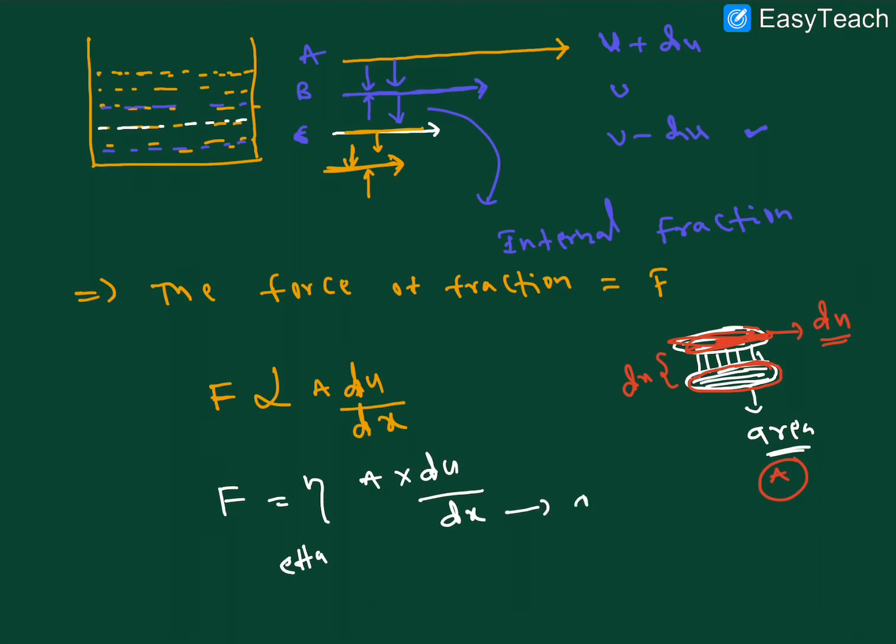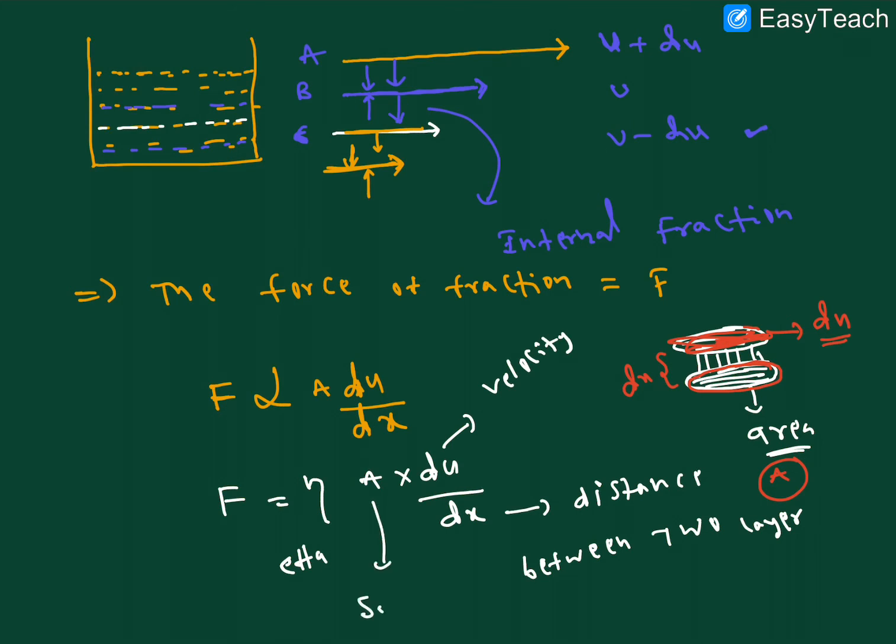Already I told you, dx is nothing but the distance between two layers, right? This is velocity, right? This is the surface area, so this is the proportionality constant.